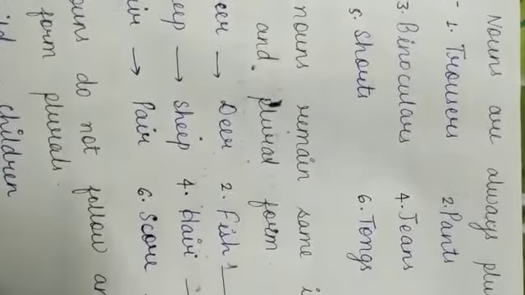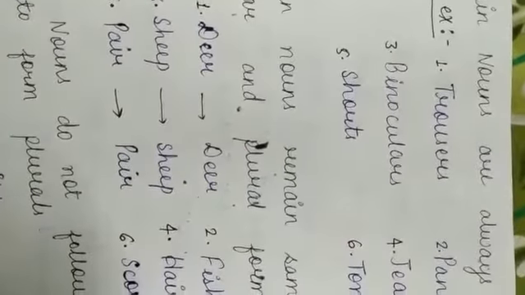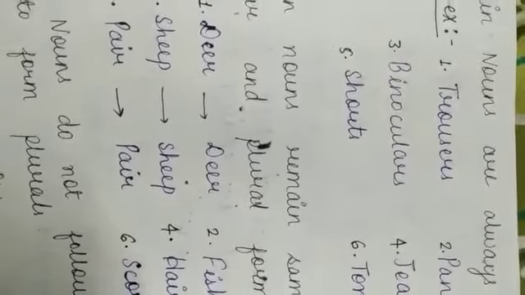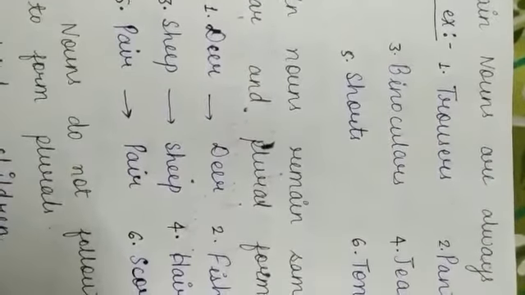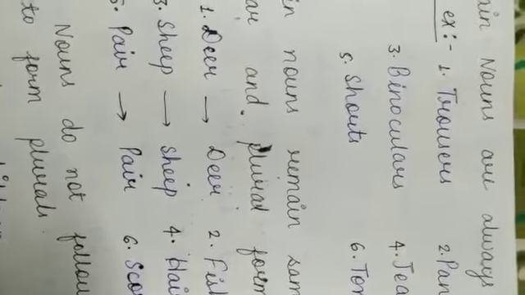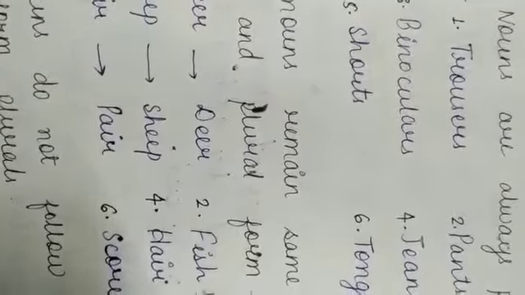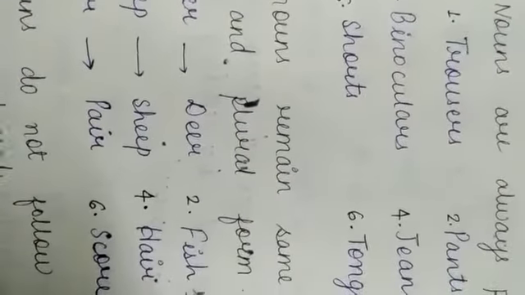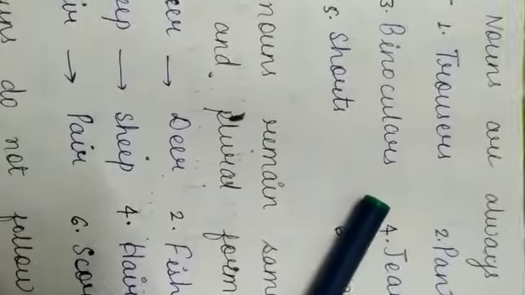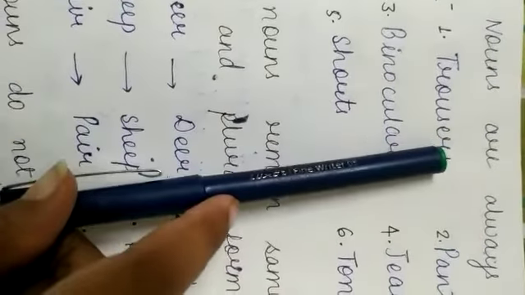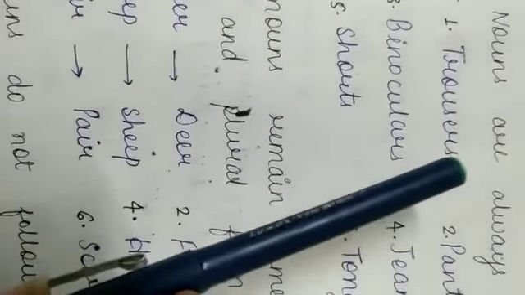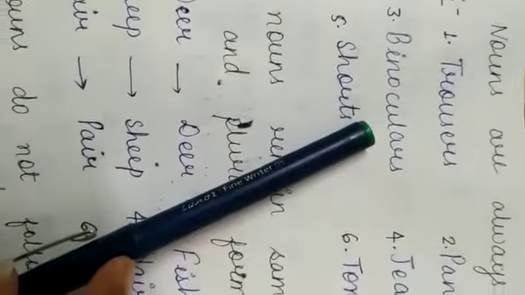Certain nouns are always plural. In the first point I told you there are nouns that we think are plural but are always singular. Now in this point we will learn that these nouns are always plural. There is no singular of it. For example, trousers. We cannot make a singular of it by removing S. It will always remain plural. Trousers, pants, binoculars, jeans, shorts, tongs.